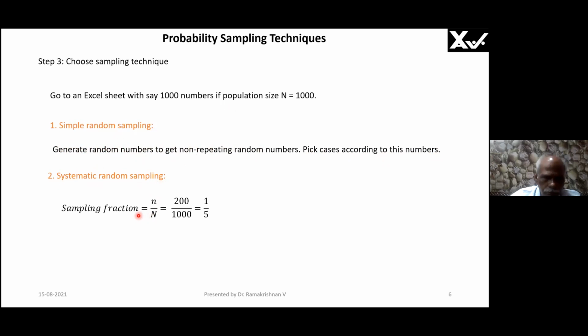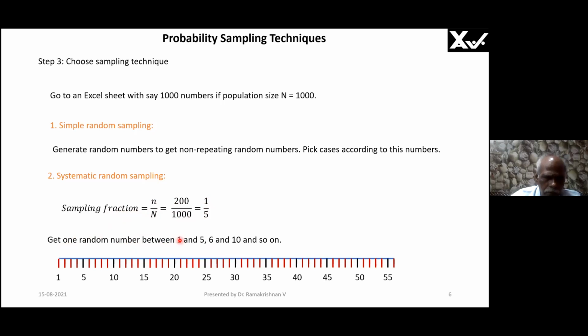Now, systematic random sampling. Suppose population size is known, sample size is known, it is 200 out of 1,000. That is, the sampling fraction is for every 5 units, one sample I have to take. So I have taken here 1 to 5, 5 to 10, like this. My objects for inspection are there. Now I am going to take first, say, the third item of the first group.